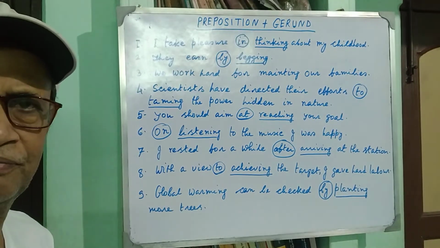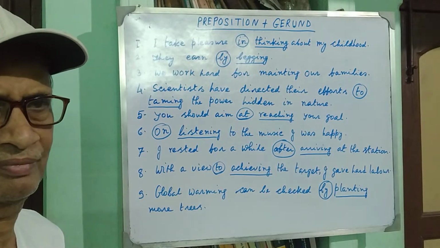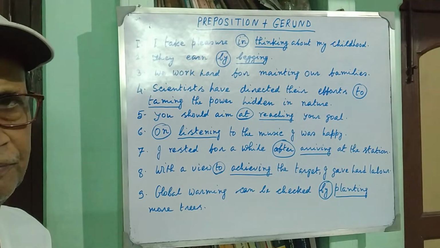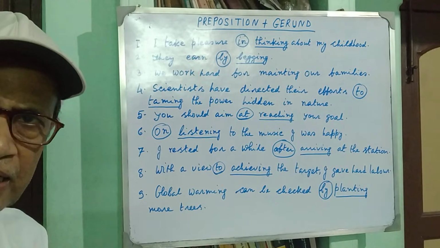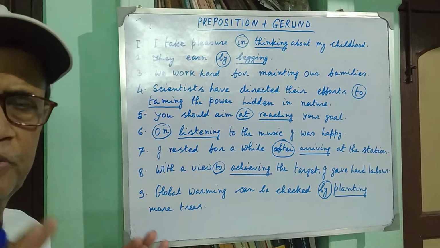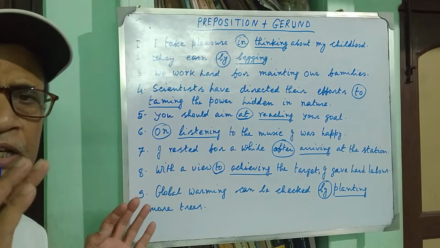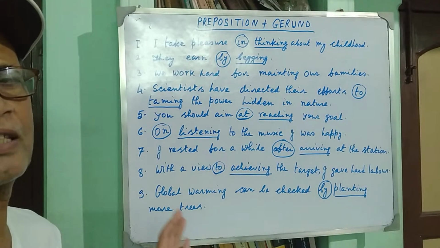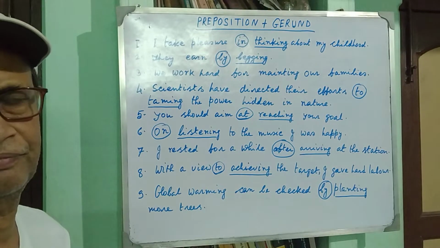And what is gerund? Gerund is actually a verbal noun, present form of the verb plus ing, a verbal noun that can be used as the subject, as the object, as the complement to the verb, as the complement to the preposition, and all the functions of a noun can be performed by a gerund.